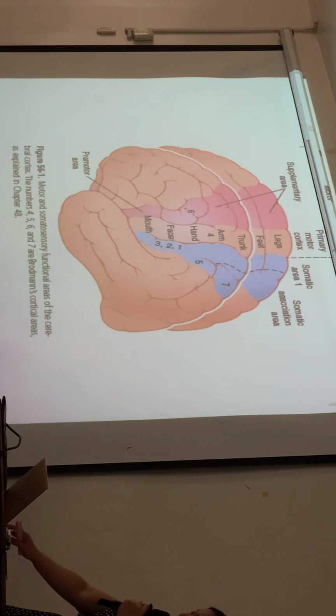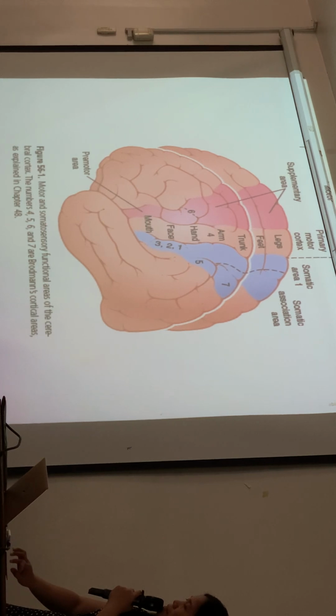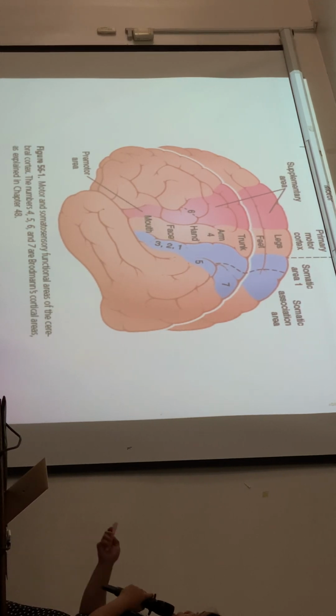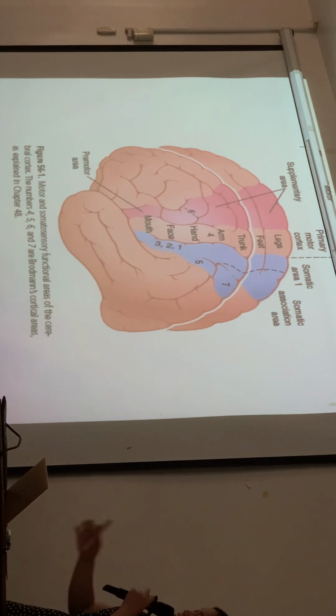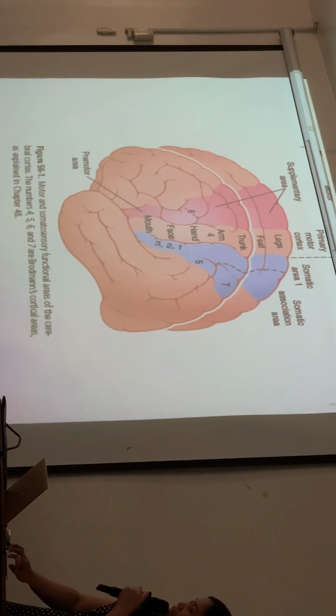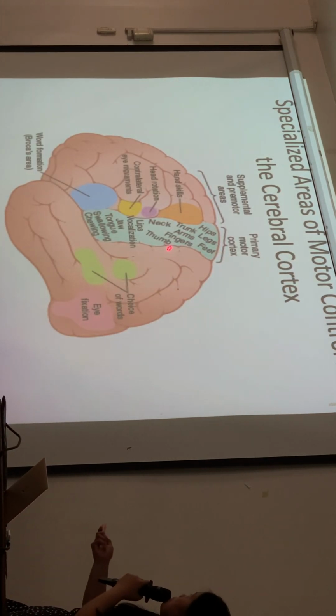Okay, and then you have the supplementary motor area. What is its function? Primarily, if this is stimulated, it allows movements to be bilateral rather than unilateral. Okay, there are also other specialized areas of motor control in the cerebral cortex.